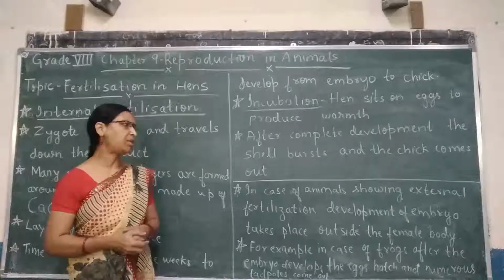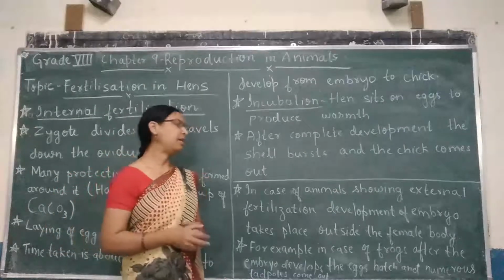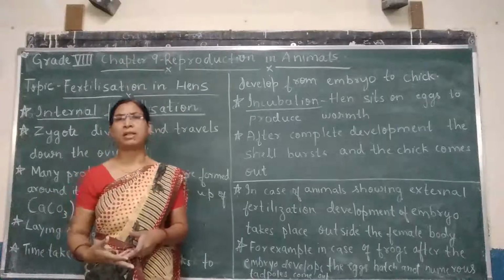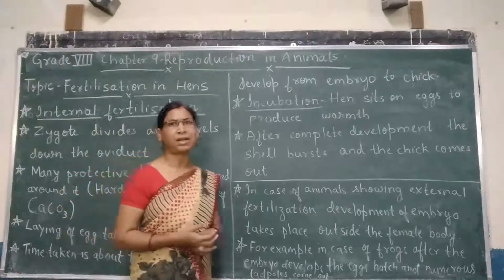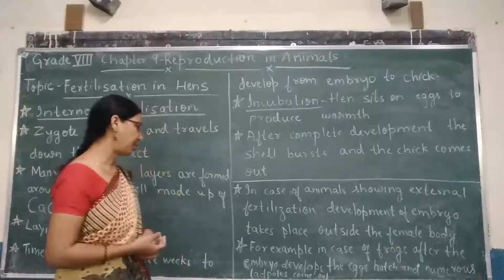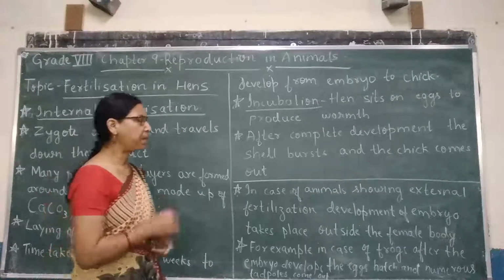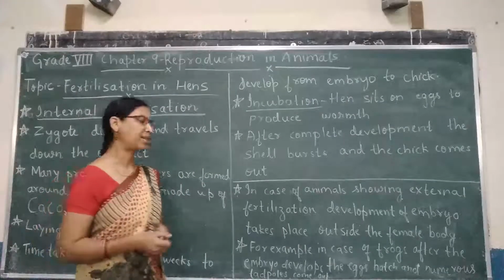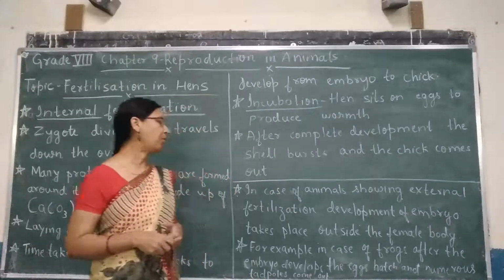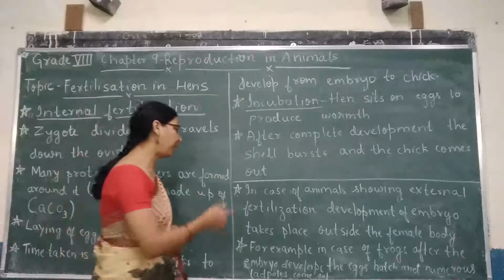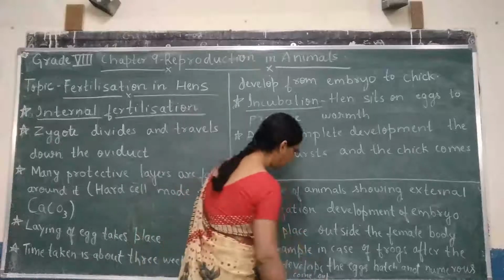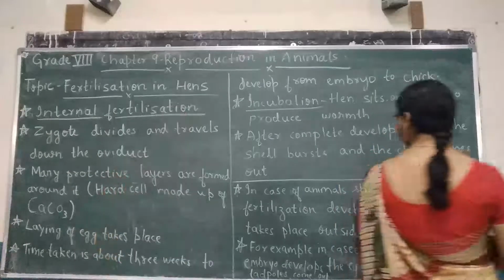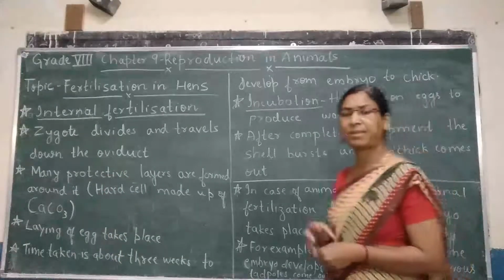In case of animals showing external fertilization, development of embryo takes place outside the female body. This is the main difference between internal fertilization and external fertilization. So, for example, I already told you that fish, frogs, starfish, etc. undergo external fertilization. If we take the example of frog, after the embryo develops, the eggs hatch and numerous tadpoles come out from the eggs.